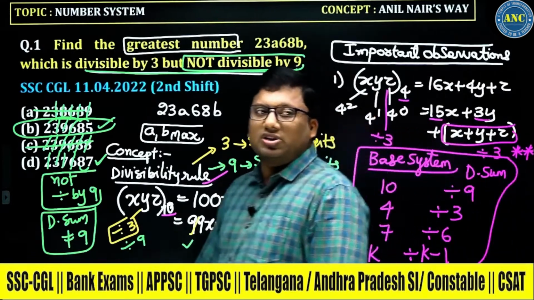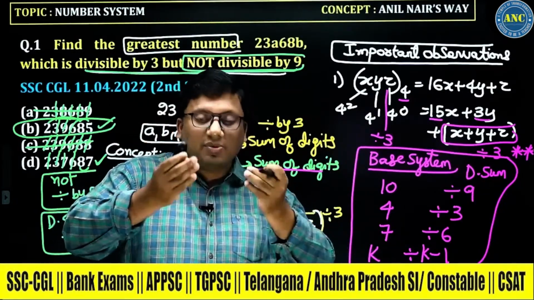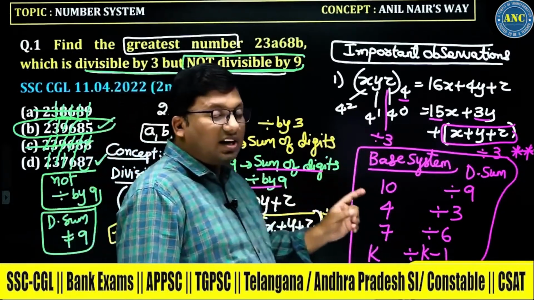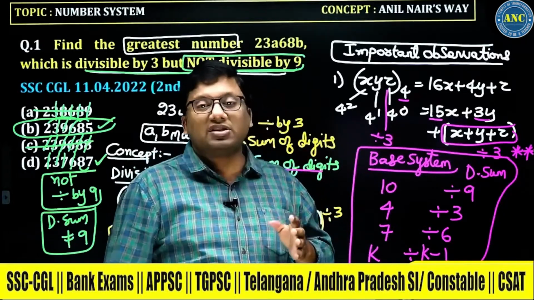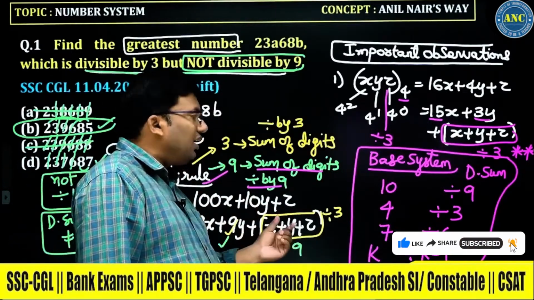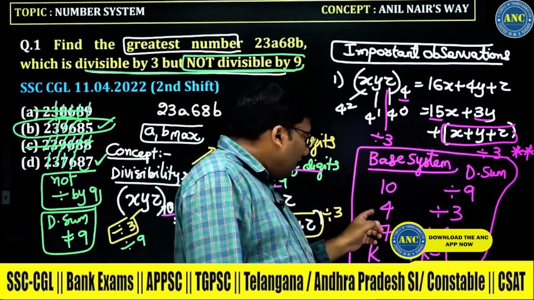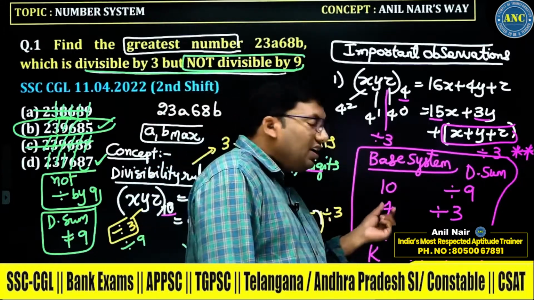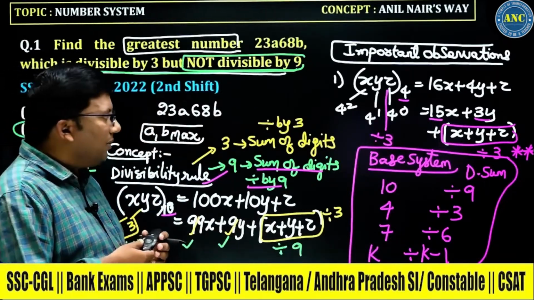That means you can use a digital sum not only in the decimal system; you can use it in octal, hexadecimal, and base system 7. Can a digital sum be used in any other base system? Yes, it can. In base 10, the sum of the digits is divisible by 9. In base 4, by 3. In base 7, by 6. In base k, the sum of the digits is divisible by k minus 1.